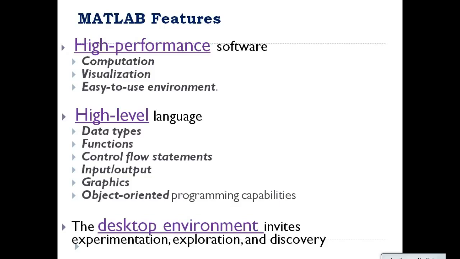Then graphical interfaces like 2D plots and 3D plots are available in the tool. It has object-oriented programming capabilities because it binds the data with the particular function. So binding between the data and function is very important. The desktop environment is very helpful for experimentation, exploration of research work, and discovery.